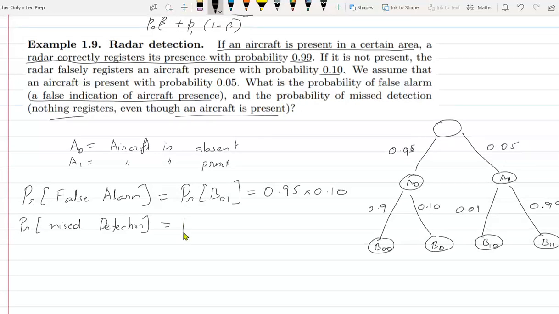So what should I write here? B10. The aircraft is present, but it is not detected. Then 0.01. Sorry, I have to then also do 0.05.